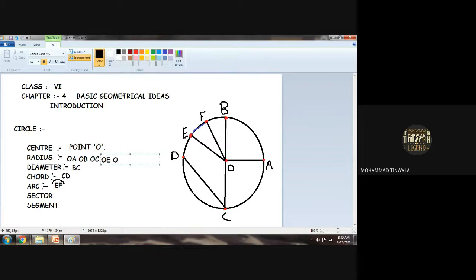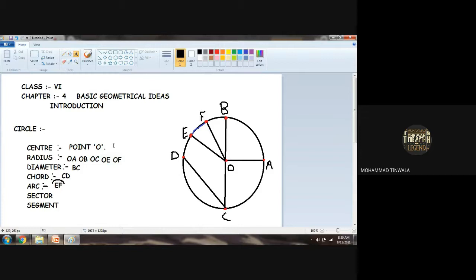OE and OF are the other two radii of the circle. Yes or no? Is it understood, children?